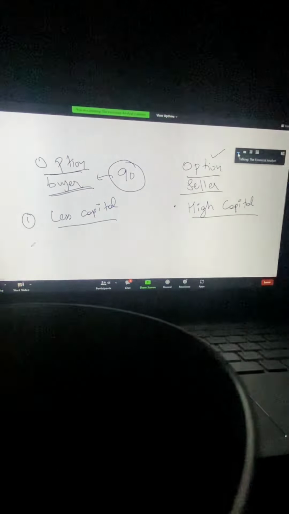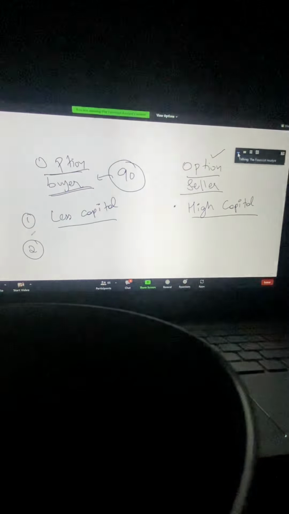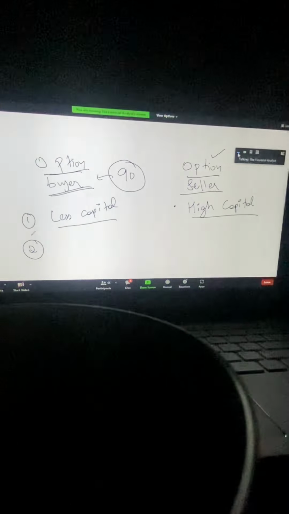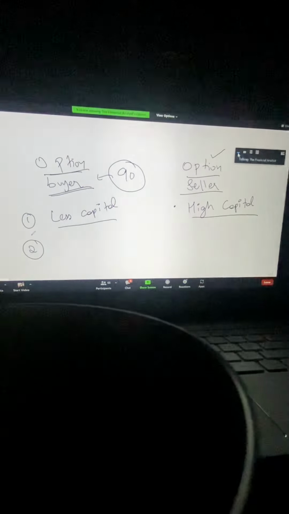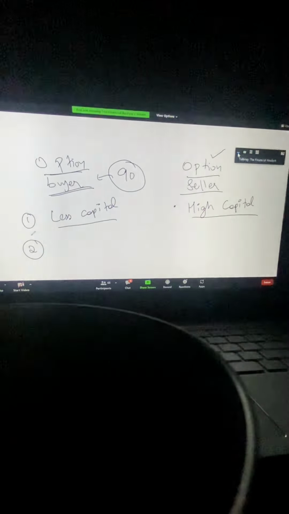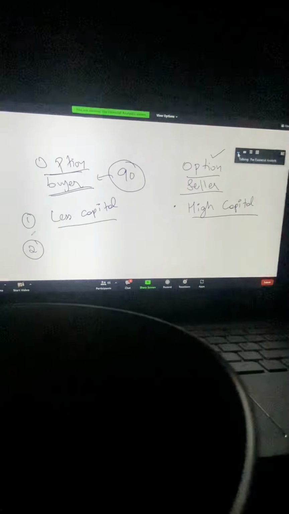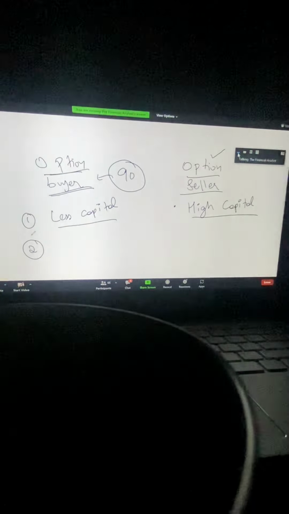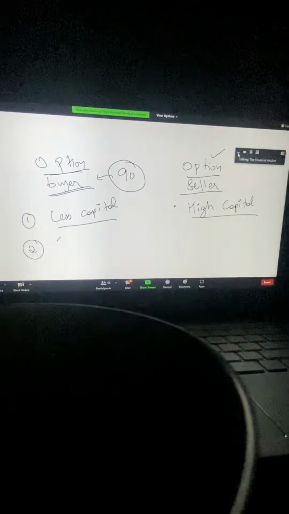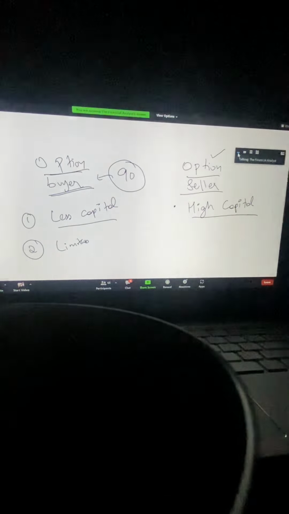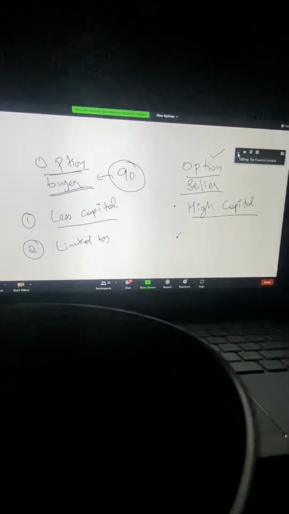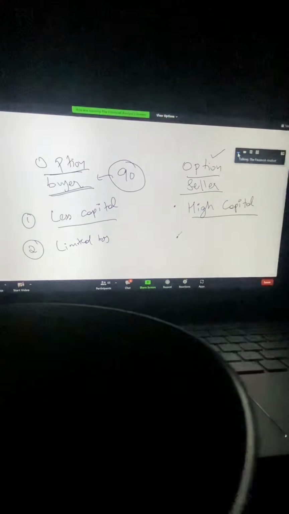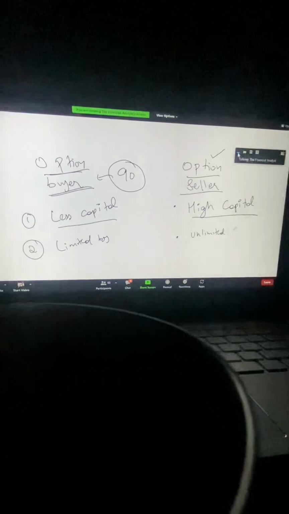The second common answer that comes out is, Yash, option selling has unlimited risk, right? I can make a very big loss in that. In option buying, I know that if I'm putting in 10,000, I can only lose 10,000. I cannot lose more than that. In option selling, there is a chance of an unlimited loss, so that's why I don't go for it. So in option buying, you have limited loss. In option selling, I'm talking about naked option selling. Obviously, hedged option selling has limited risk. But naked selling has unlimited risk, or you can say loss.